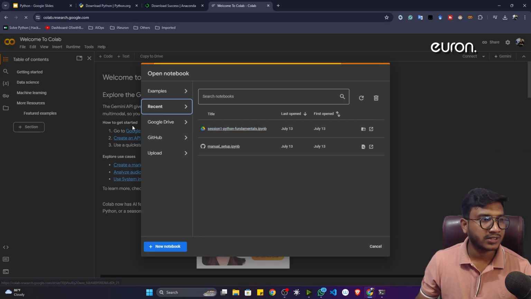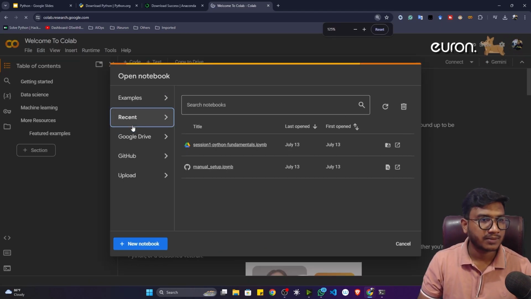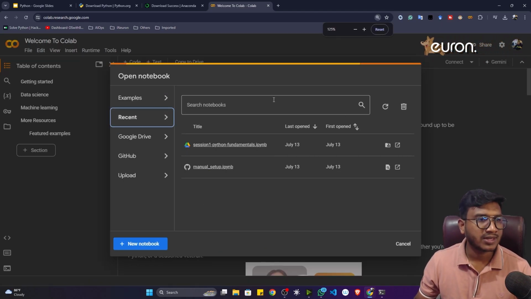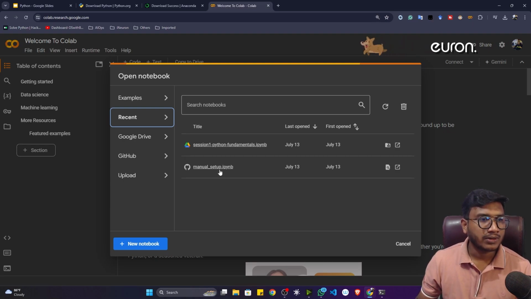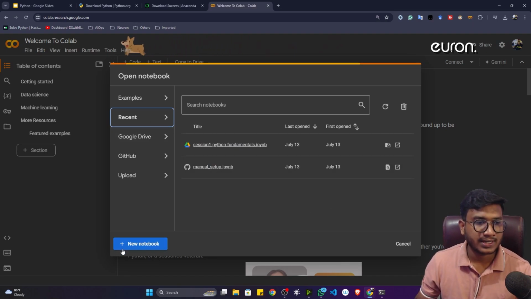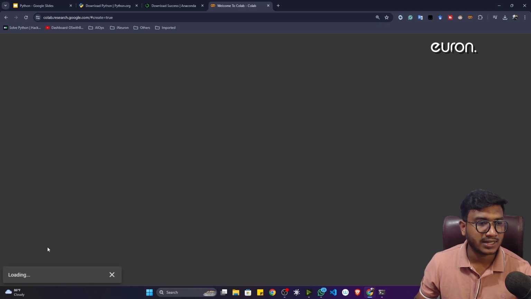See guys, this is my Colab interface. Let me zoom my screen a little bit. Now I think it's visible. Here I already created some previous notebooks, so that's why they're showing, but for you it would be completely empty. The first thing you have to do is create a new notebook. Click on the plus icon, and it will create a new notebook for you.